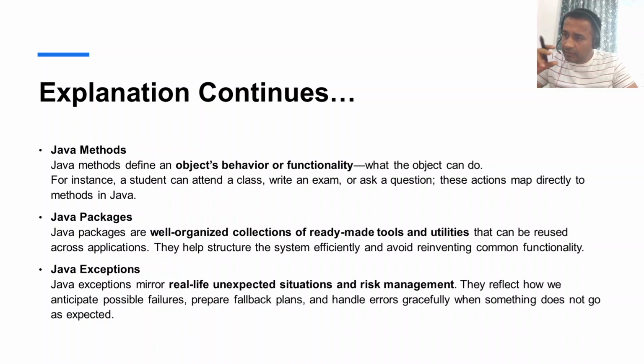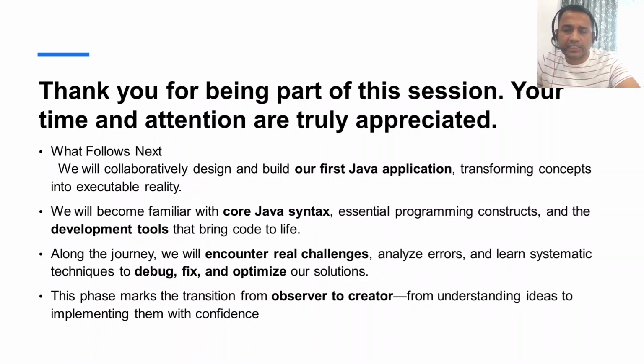If I like it, I will drink it. But if I don't like it, I may vomit, right? So how will we handle those situations in the programming language itself? Because real objects can have unexpected situations, and we have measures to handle them. Similarly, Java applications try to mimic the real-world objects within the virtual world. So we will also use Java exceptions to see how we can handle those unexpected situations.